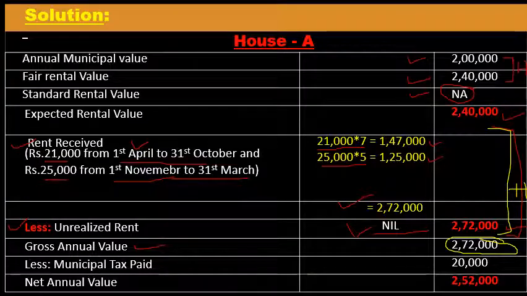Next we have to calculate net annual value. For that we have to deduct municipal tax from gross annual value. Gross annual value less municipal tax paid by the assessee, 20,000 is the municipal tax, and the balance is called the net annual value, that is 2,52,000. So you have to deduct the municipal tax, which is given in the problem, from gross annual value, and the balance is called the net annual value. So this is how to calculate net annual value. The net annual value of house A is 2,52,000.